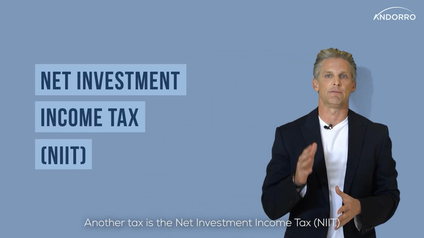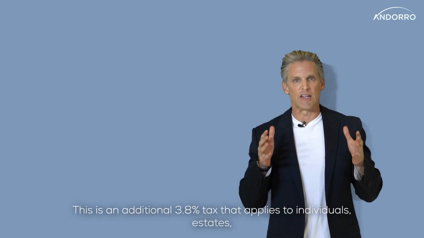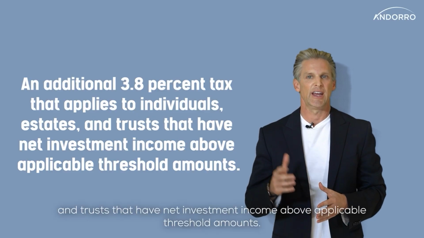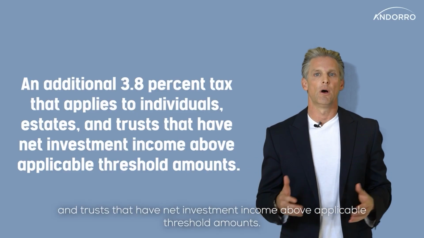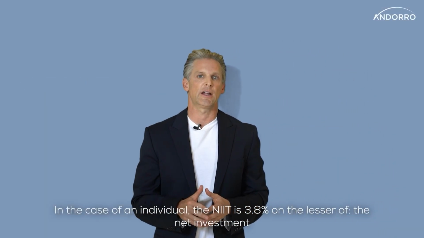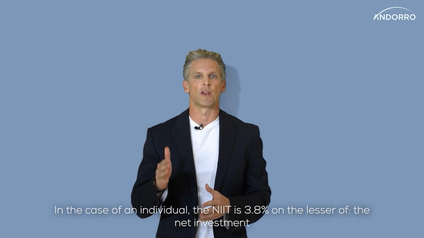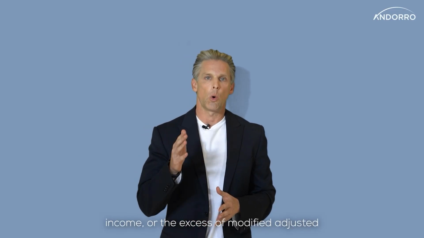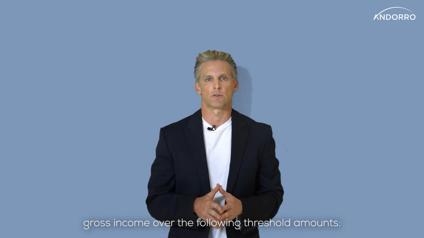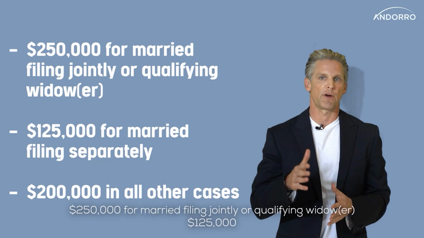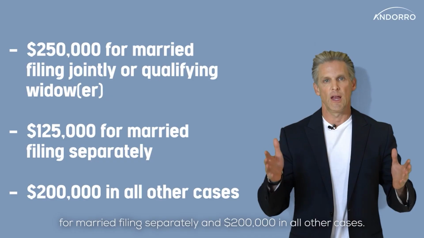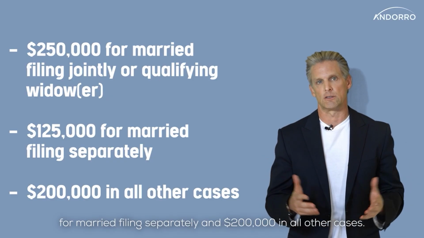Another tax is a net investment income tax. This is an additional 3.8% tax that applies to individuals, estates, and trusts that have net investment income above applicable threshold amounts. In case of an individual, the NIIT is 3.8% on the lesser of the net investment income or the excess of modified adjusted gross income over the following threshold amounts: $250,000 for married filing jointly or qualified widower, $125,000 for married filing separately, and $200,000 in all other cases.